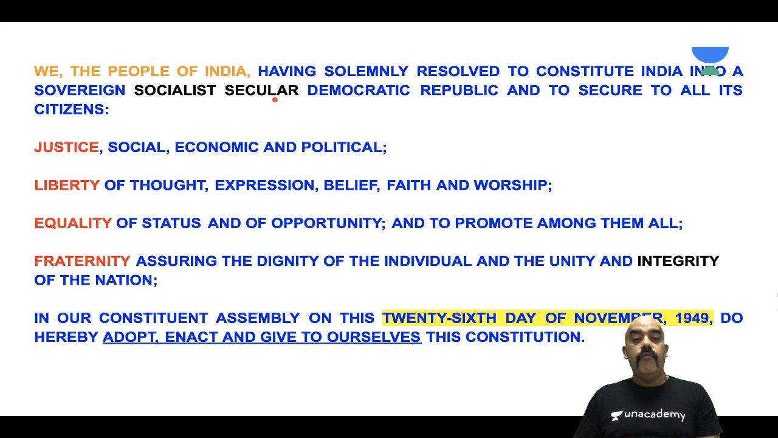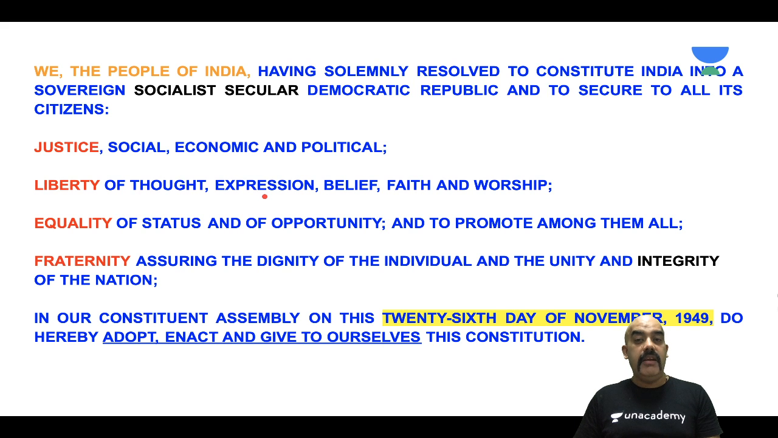of the preamble. We the people of India, having solemnly resolved to constitute India into a sovereign, socialist, secular, democratic republic, and to secure to all its citizens justice, social, economic, political, liberty of thought, expression, belief, faith, and worship, equality of status and of opportunity, and to promote amongst them all fraternity, assuring the dignity of the individual and the unity and integrity of the nation. In our Constituent Assembly on this day, 26th day of November 1949, do hereby adopt, enact, and give to ourselves